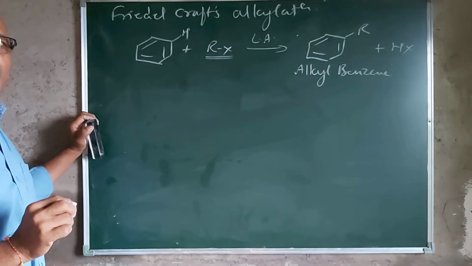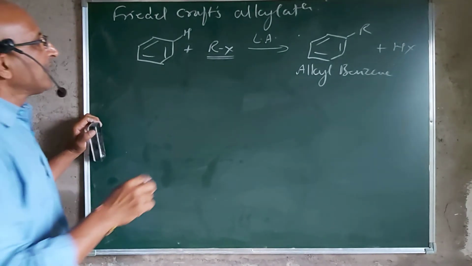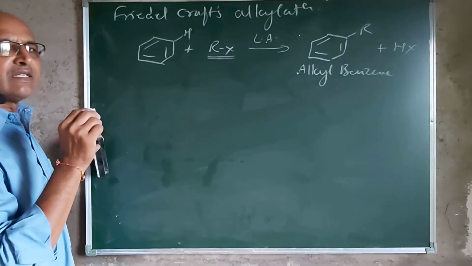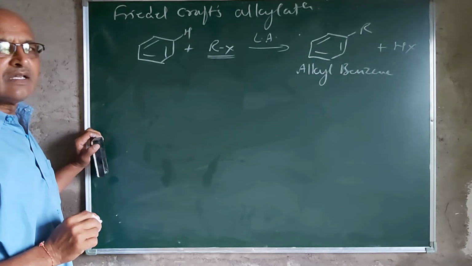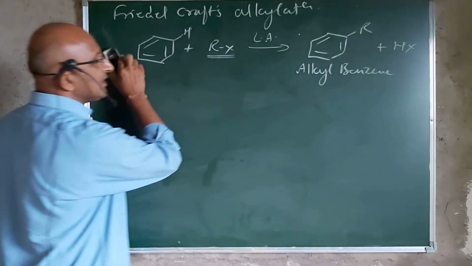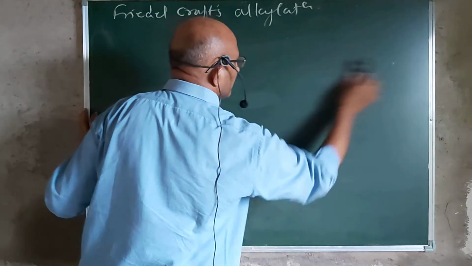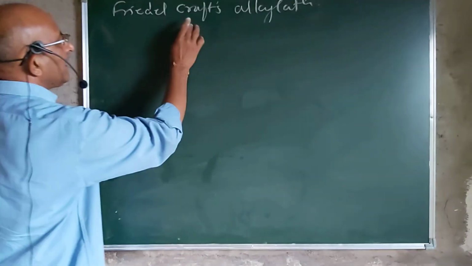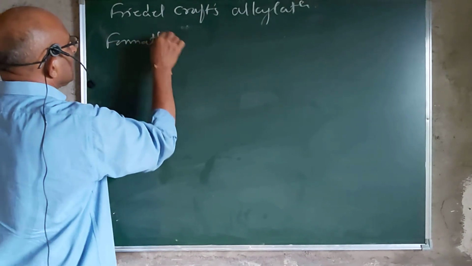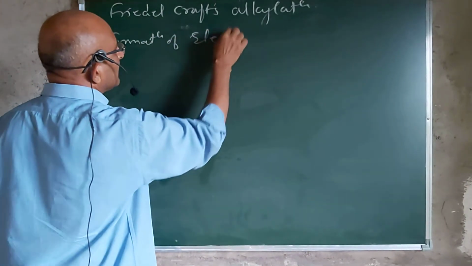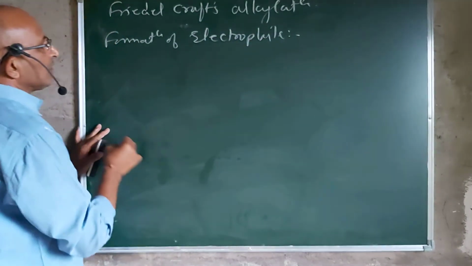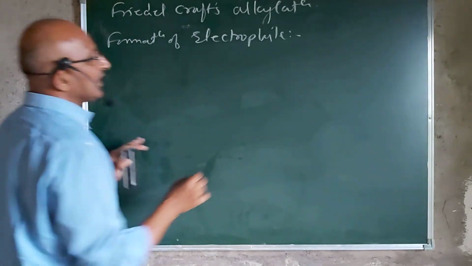To break the bond and form an electrophile from this alkyl halide, it needs a catalyst, and that is the Lewis acid. So we will deal with the mechanism of this reaction depending upon the formation of the electrophile.